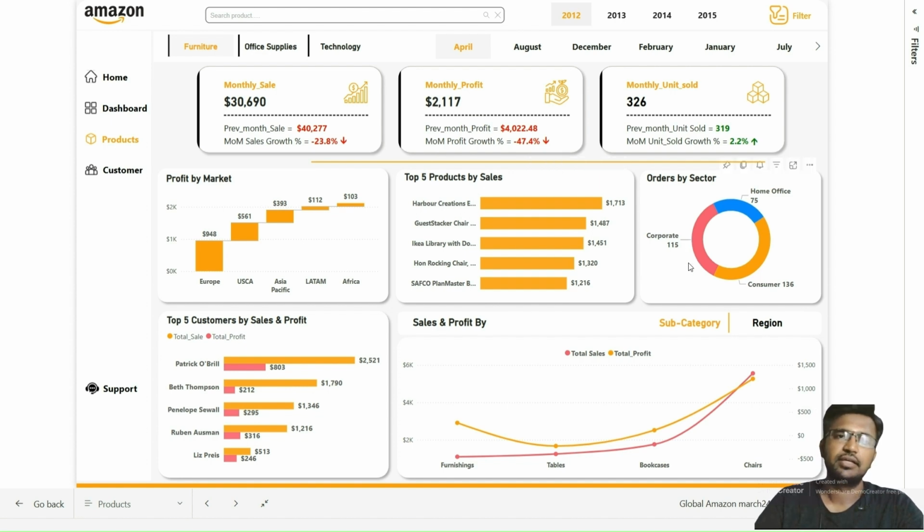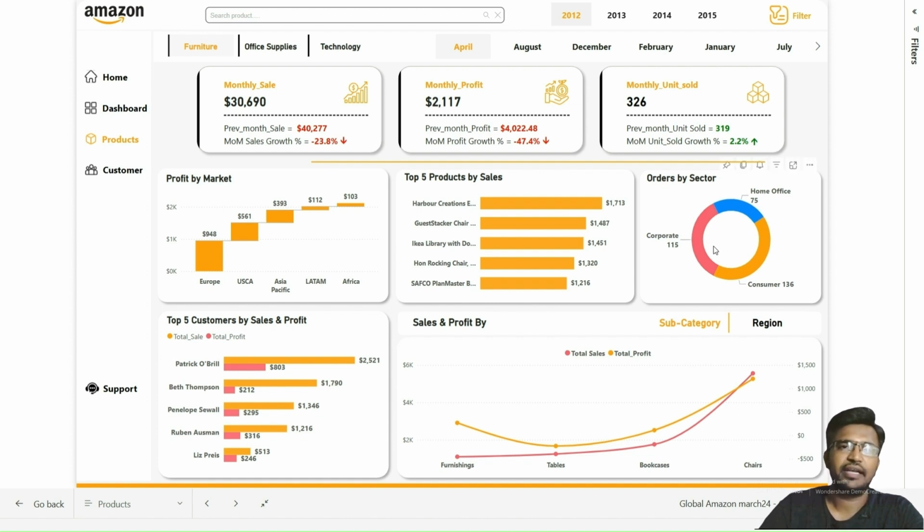The next one is the orders by the sector. This is the donut chart. This visualization provides a breakdown of the number of orders across different market sectors, offering a clear view of the order distribution. The donut chart effectively displays the number of orders segmented by sector, making it easy to understand the distribution at a glance. So here the chart highlights the following sectors: home office, corporate and consumer.